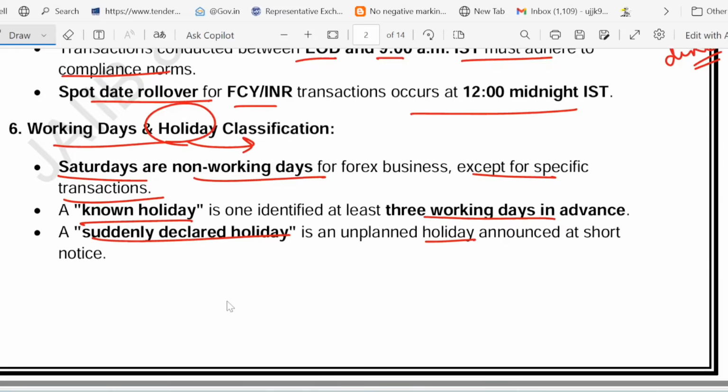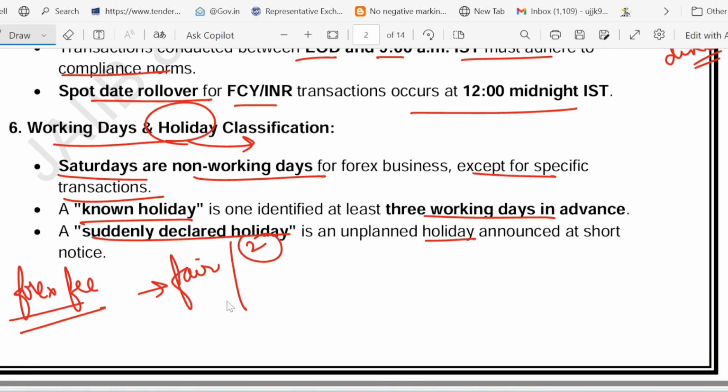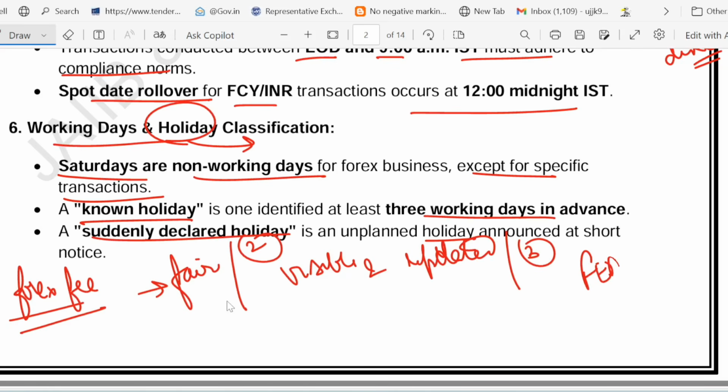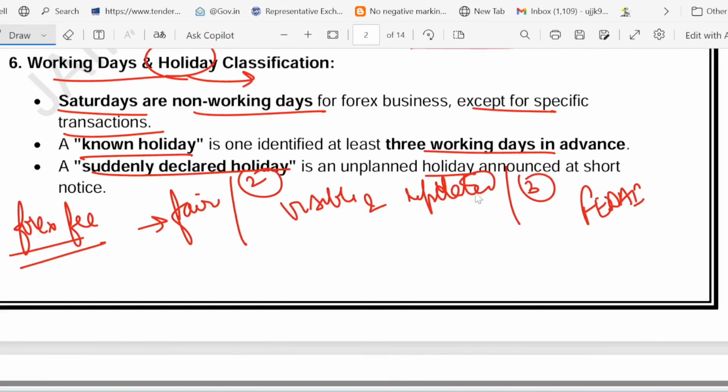So let's recap the points we have covered in this slide. First, I told you that banks set the forex fee. Tell me, who sets the forex fee? It is the bank who sets the forex fee, but the condition is that it must be fair. Second, exchange rates must be visible on the bank website and at bank branches, and should be updated regularly. Third, banks must follow the FEDAI code of conduct, which commenced from 2017. Then I told you there is something called trading hour, between 9 a.m. to 5 p.m. Indian Standard Time.